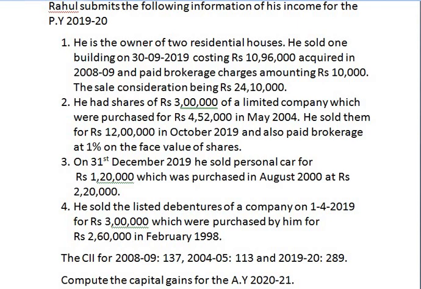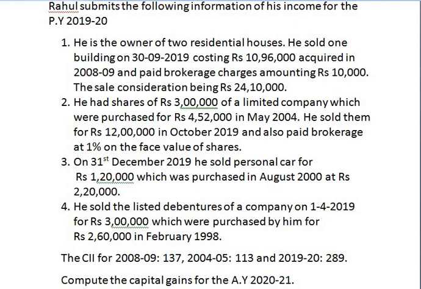The first information is, he is the owner of 2 residential houses. He sold one building on 30th 9 2019 costing rupees 10,96,000, acquired in year 2008-9, and paid brokerage charges amounting to rupees 10,000. The sale consideration being rupees 24,10,000.